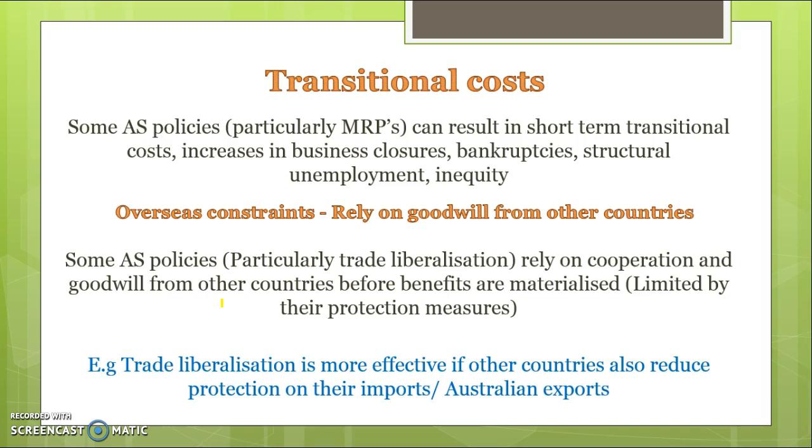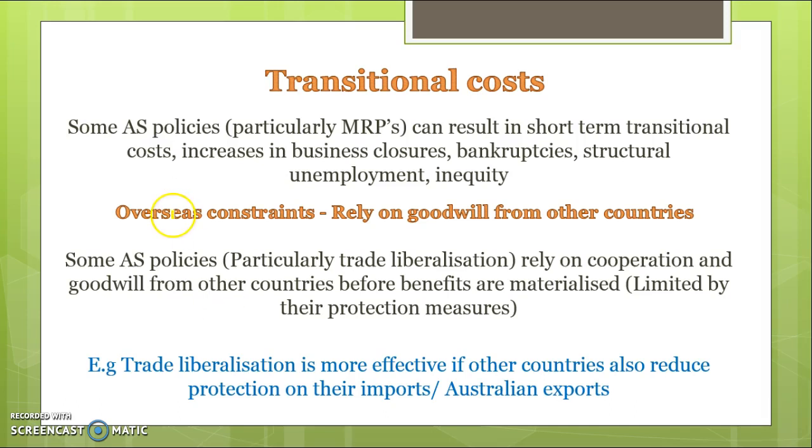There are transitional costs associated with some of them, so they can have some negative impacts on structural unemployment and business bankruptcy in the short term. If we look at immigration, for example, immigration can lead to more structural unemployment because it can lead to more competition for jobs. So there are transitional costs before we reach some of the benefits from some of these policies.